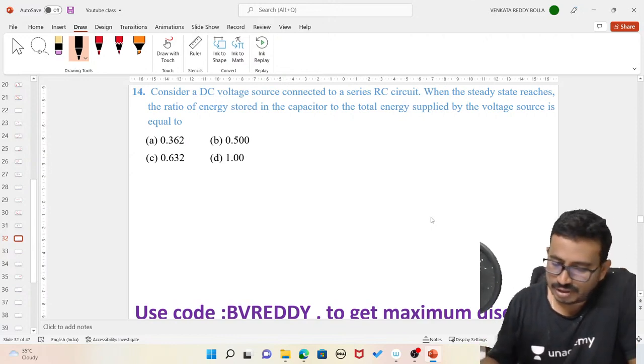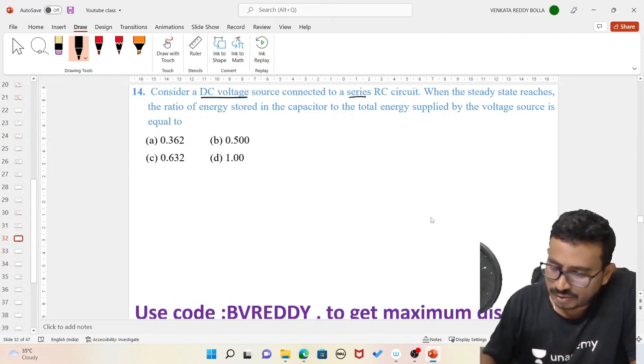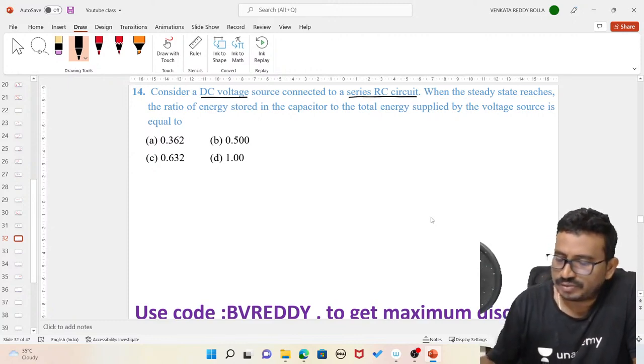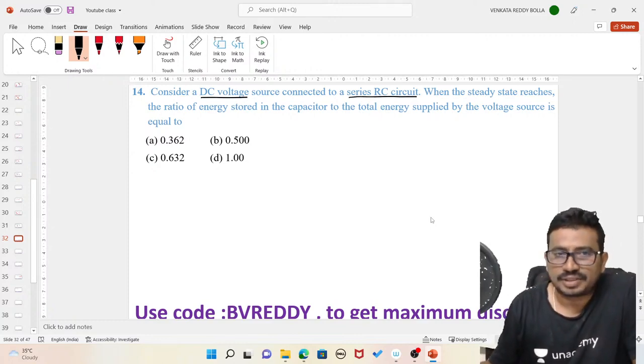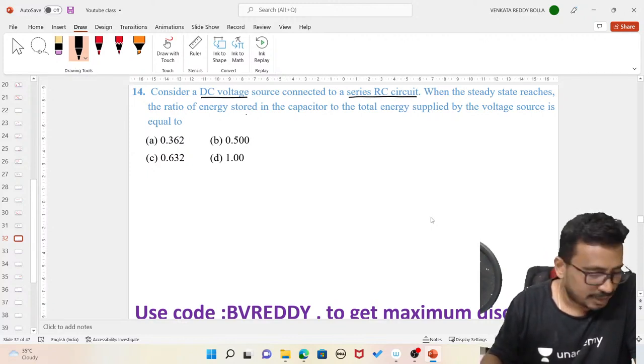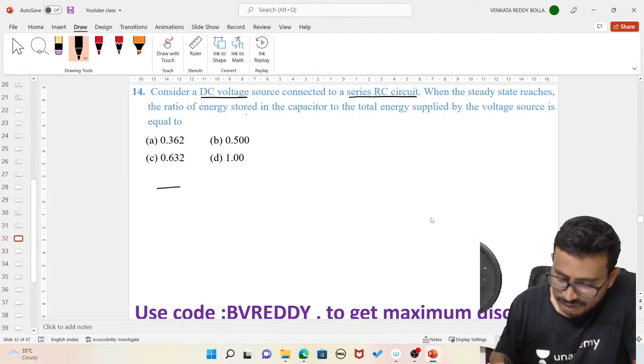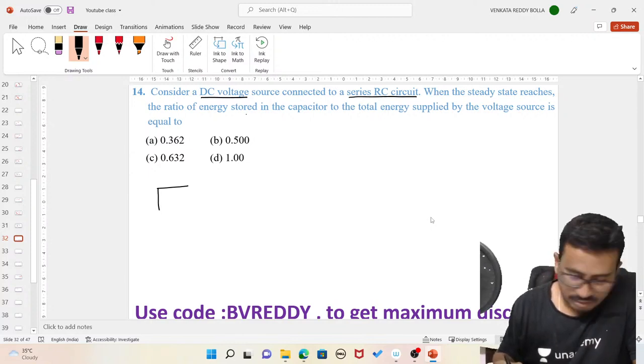Let's continue. A DC voltage source is connected to a series RC circuit. When the steady state is reached, the ratio of the energy stored in the capacitor to the total voltage. Now tell me.